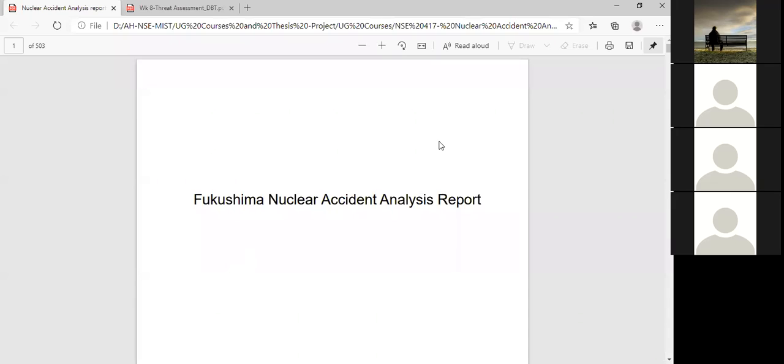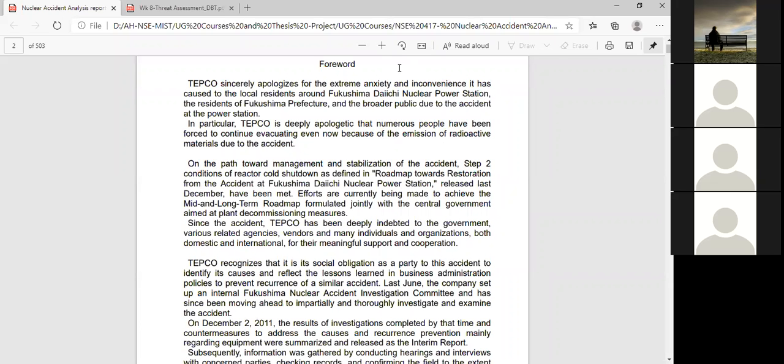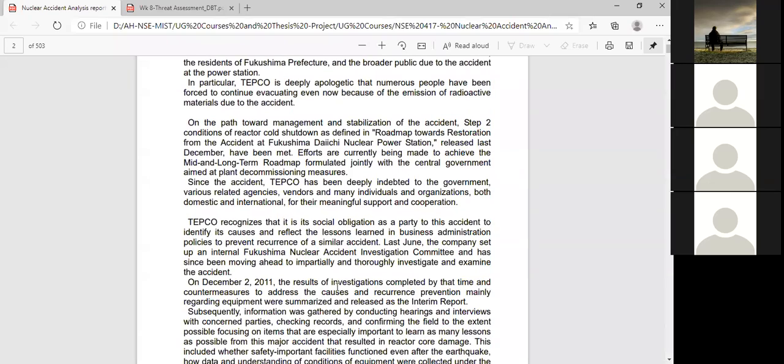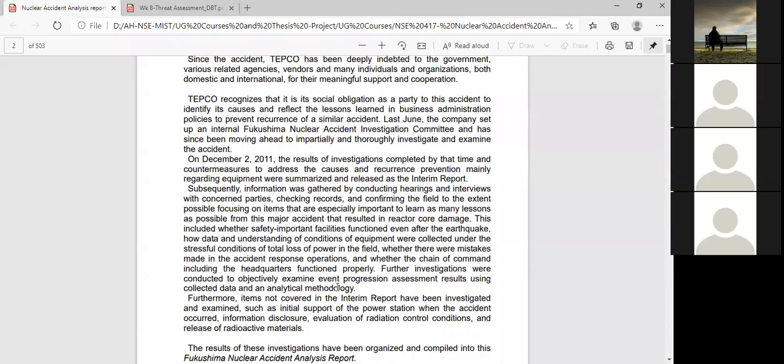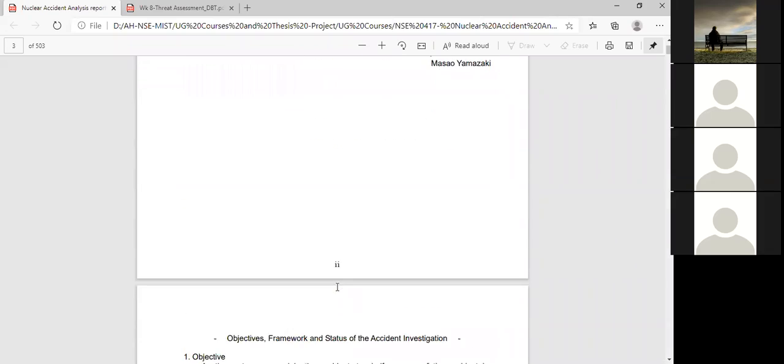That is, we call it research questions, and finally you have to give the conclusion based on the overall report or overall analysis. Okay, so this is basically a brief introduction about the nuclear accident analysis, how they have done it, and who jointly worked on preparing the report.